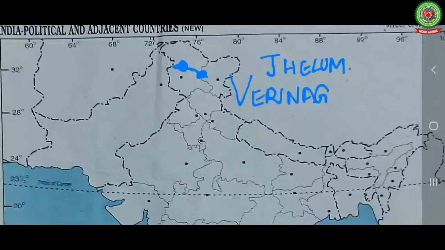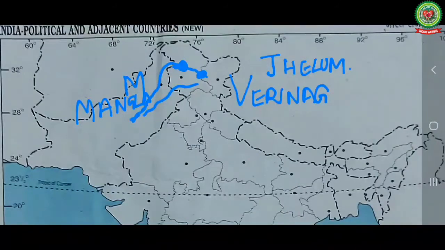It turns to the northwest from here below Uri and to the south below, and reaches Muzaffarabad in Pakistan, and it continues until it reaches the Mangla Dam. Between Muzaffarabad and Mangla, it turns towards the Indo-Pakistan border. It joins river Chenab near Jhang in Pakistan.